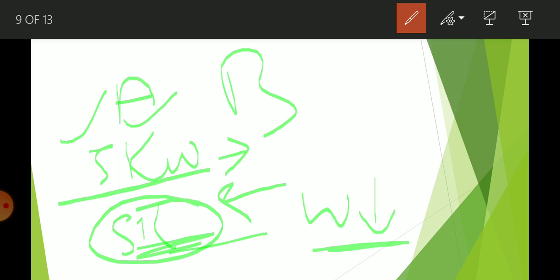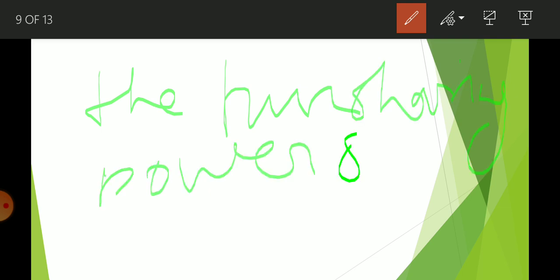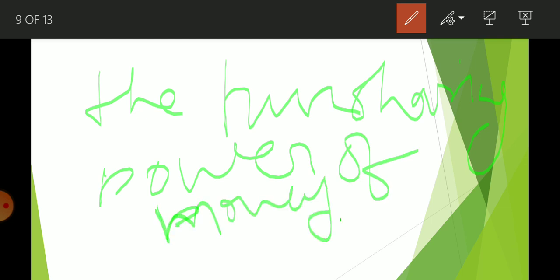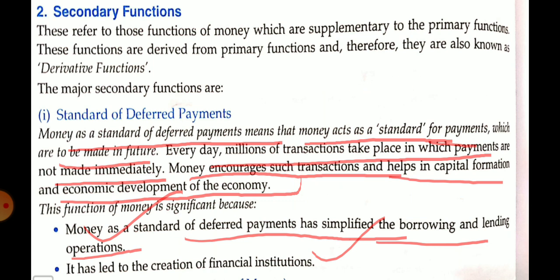Okay, because how? Because the purchasing power of money is what? Money is stable, it is constant. So because of that it is very easy to give a loan and to take a loan. Okay, so I think you are able to understand this function.